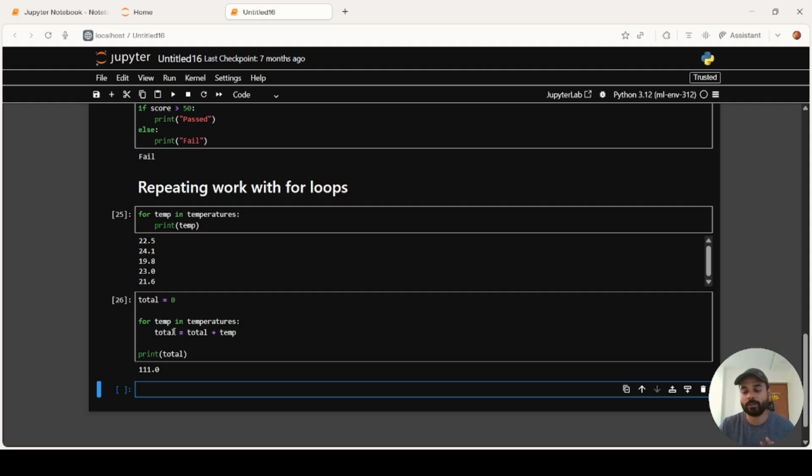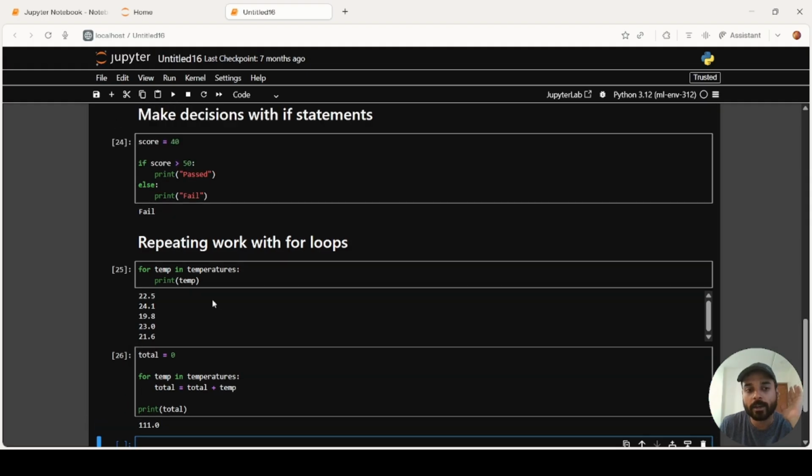So what is happening over here? First of all, we took the total as 0. Now individually, first the value is 22.5, and the total value is 0. In 0, you get 0 plus 22.5. That becomes your new total.